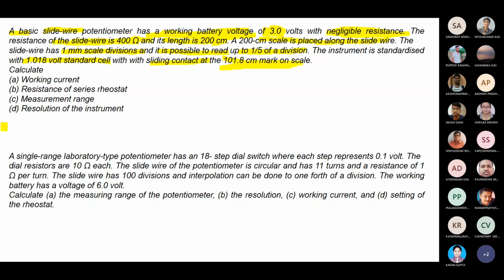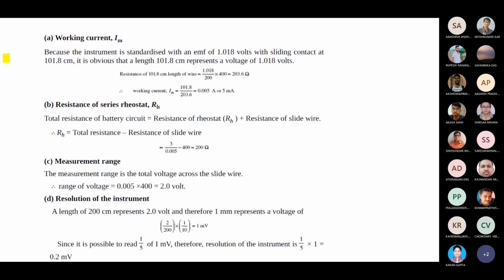Okay, so what you need to calculate: the working current, the resistance of the series rheostat, the measurement range, and the resolution of the instrument. Okay, that you have to calculate. So I am taking that example. First condition, the working current you need to find out.